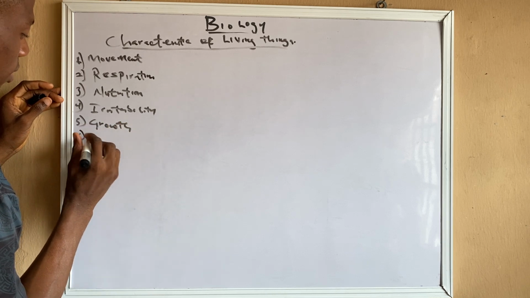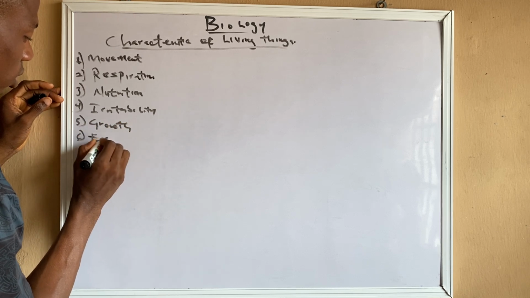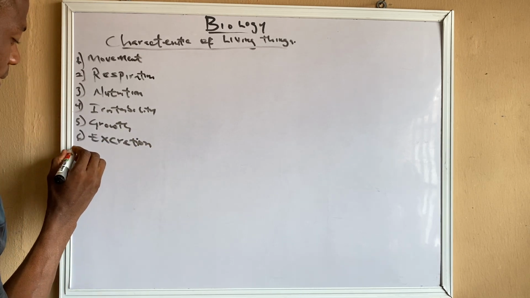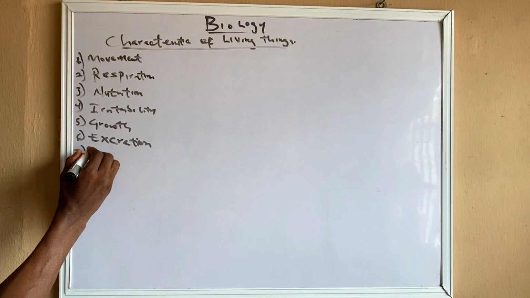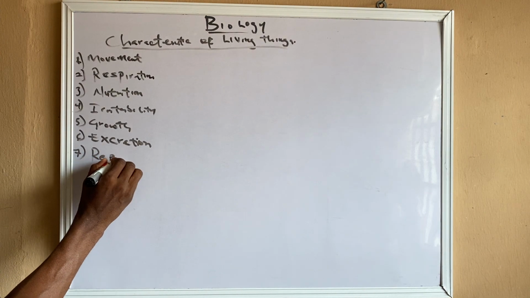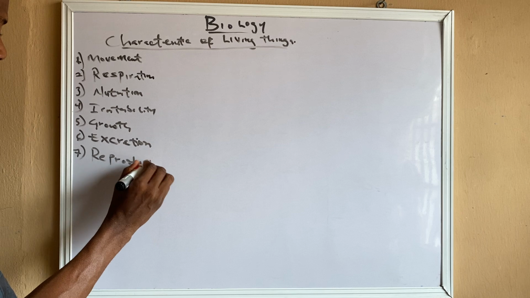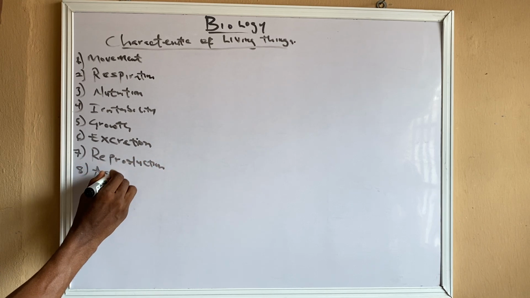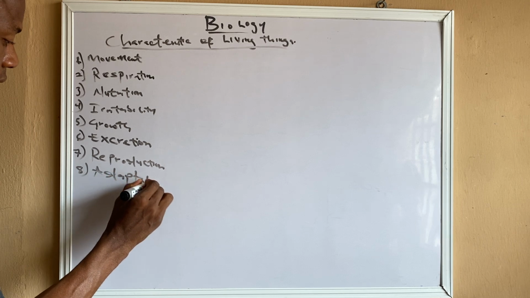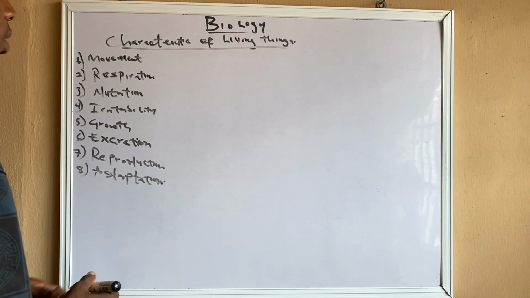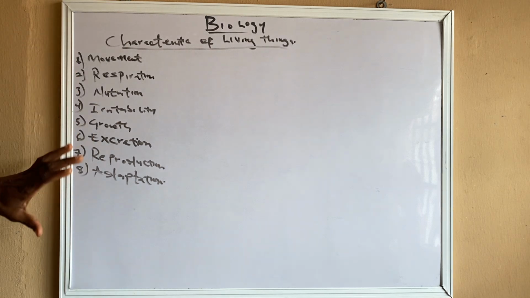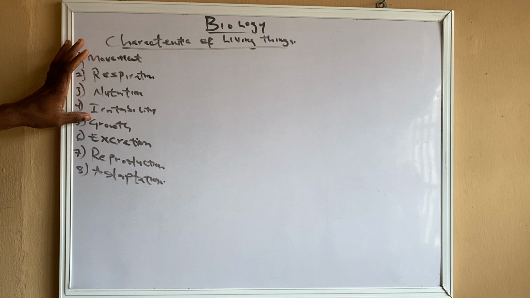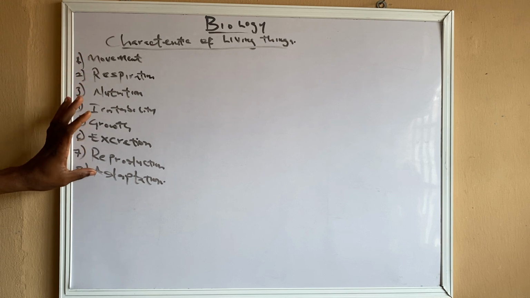Six, excretion. Seven, reproduction. Eight, adaptation. These are the major characteristics of living things: from movement to respiration to nutrition, irritability, growth, excretion, reproduction, and adaptation.